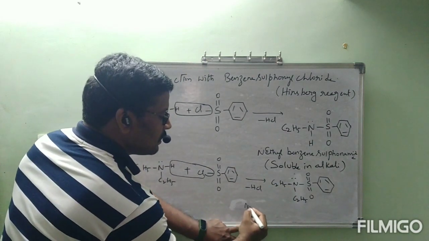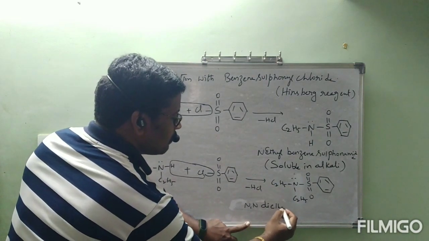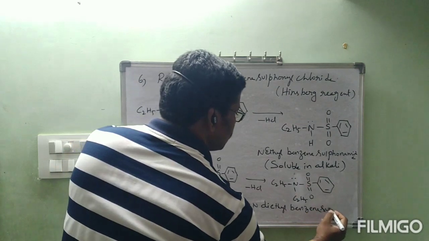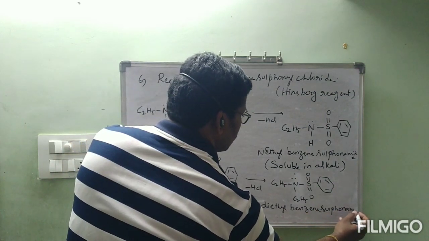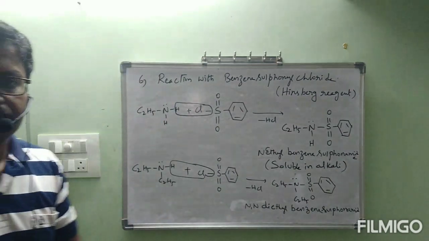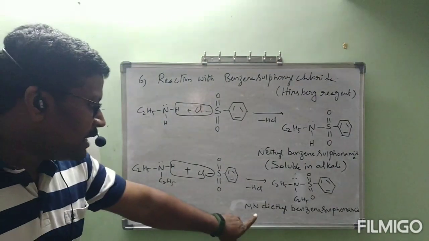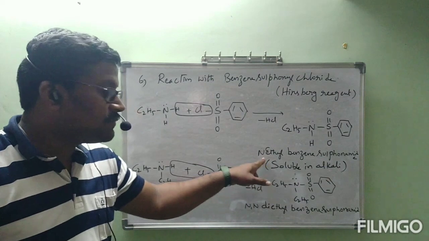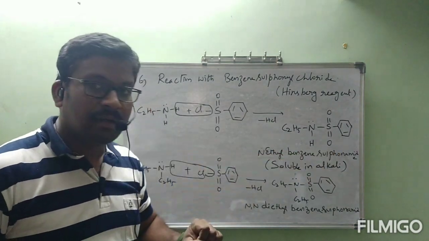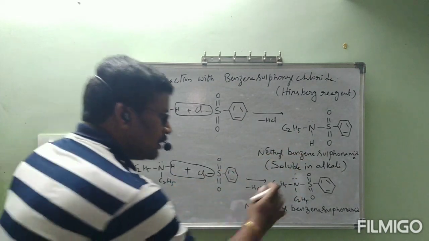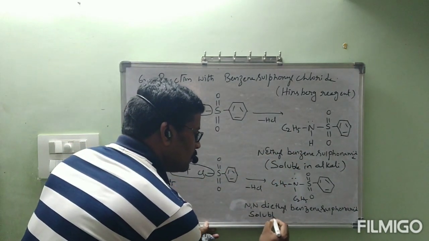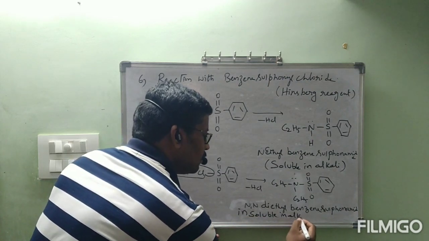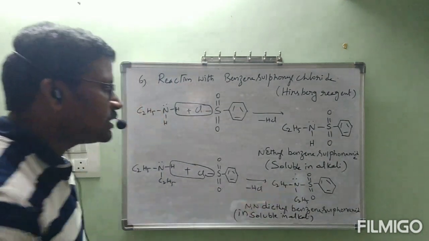The name of this compound is N,N-diethyl benzene sulfonamide. I think you are able to see. The name of this compound is N,N-diethyl benzene sulfonamide, and the name of this one is N-ethyl benzene sulfonamide. This one is soluble in alkali. This one is not soluble in alkali. It is a solid which is insoluble in alkali.